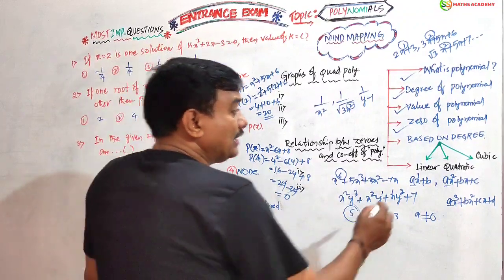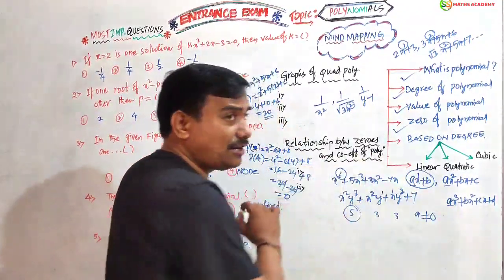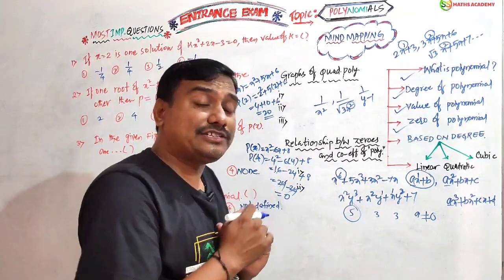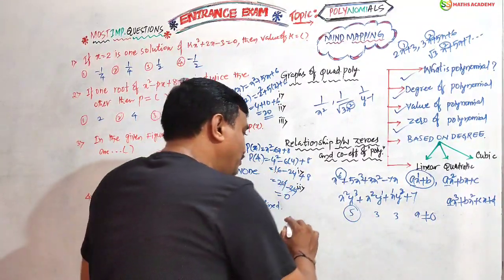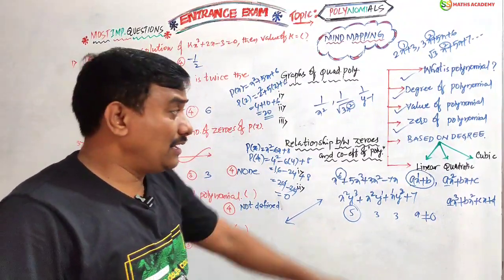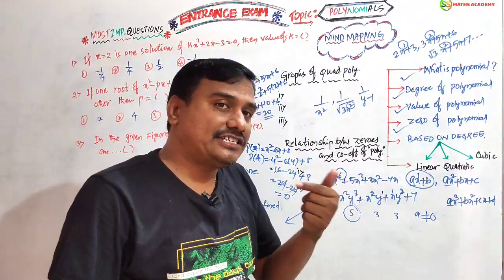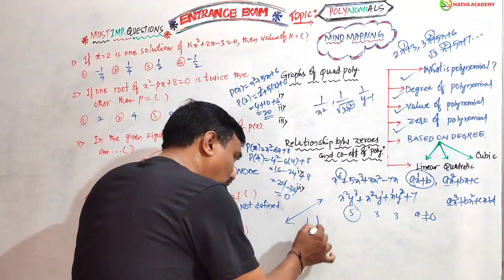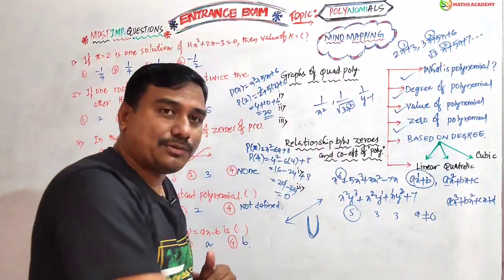Now, friends, the general form of a linear polynomial is ax plus b. What is the graphical representation of a linear polynomial? Absolutely, a straight line. What is the graphical representation of a quadratic polynomial? Yes, it is in the shape of a parabola, a U shape.